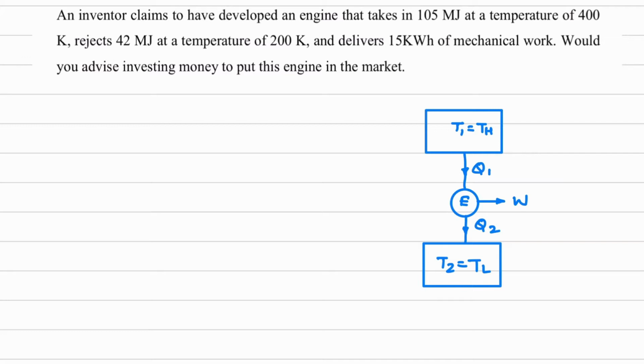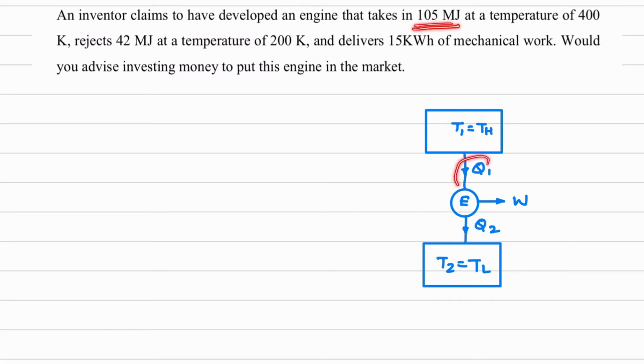Now here what is given? Inventor. So inventor means this will be the actual engine. It is given in the question that we have an actual engine. It claims to have developed an engine that takes in 105 megajoule, so this much amount of heat is taken in by the engine.